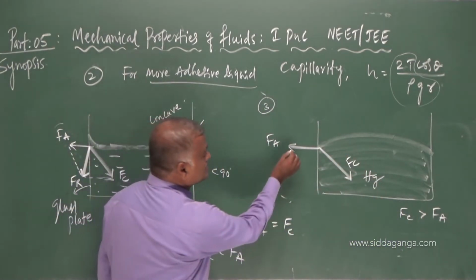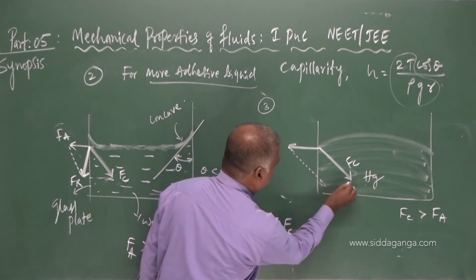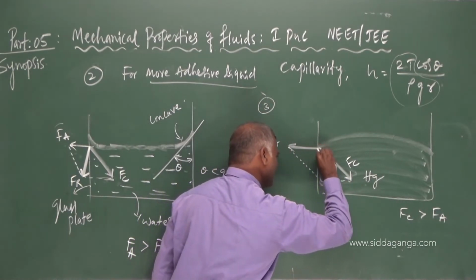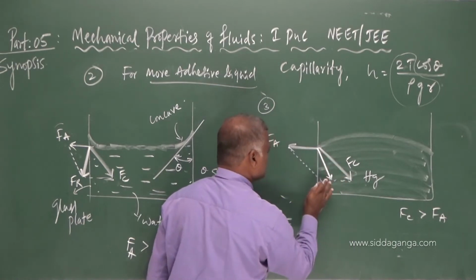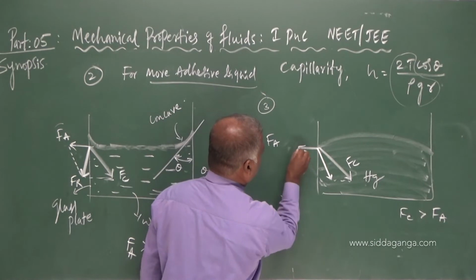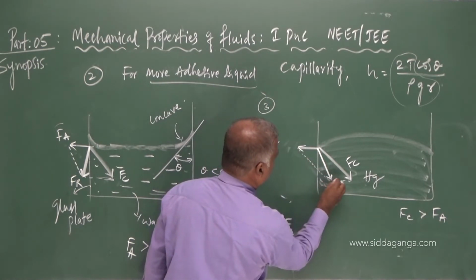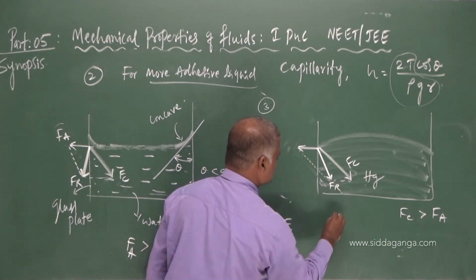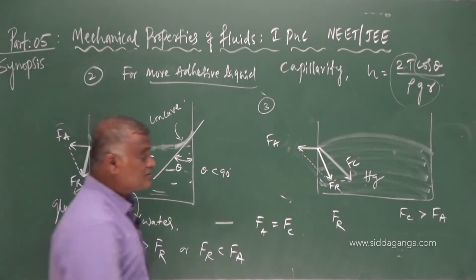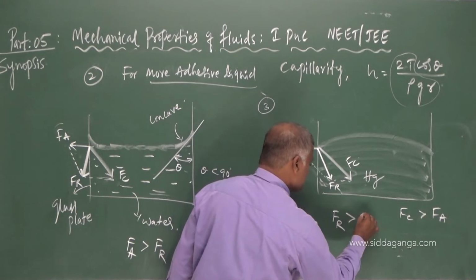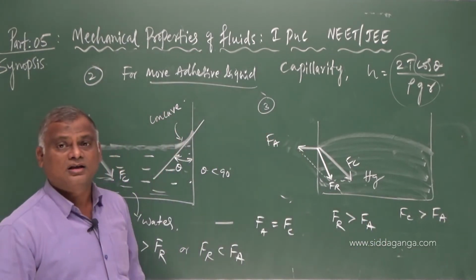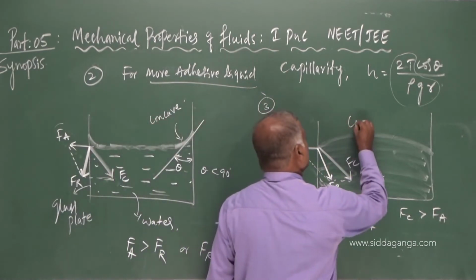If I calculate the resultant of these two, then definitely you will get some resultant force. This resultant force of Fc and Fa is much greater than the adhesive force, then the shape of the liquid is found to be convex.